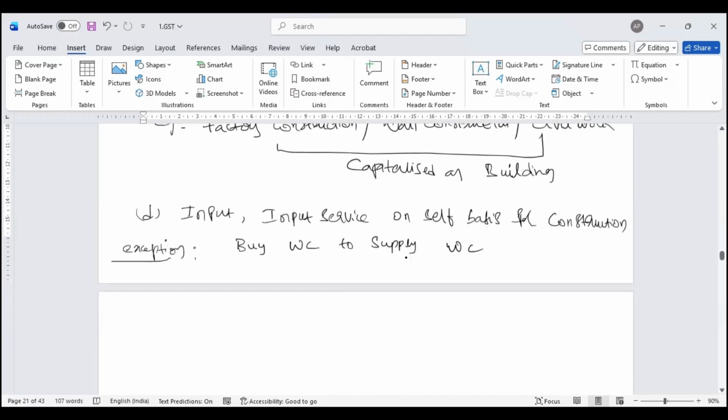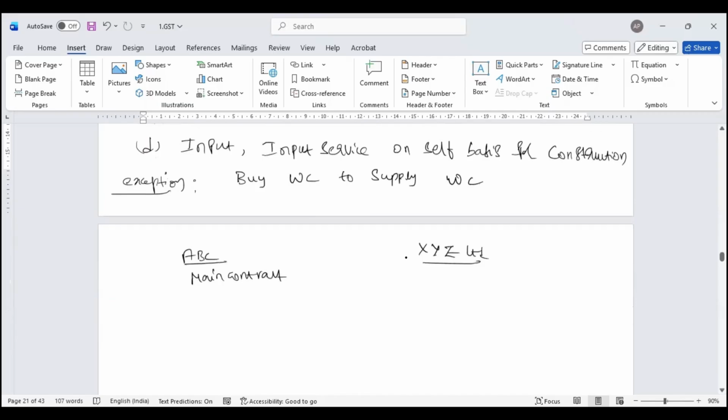Like, for example, say ABC happens to be a main contractor, and there's a company called XYZ Limited. XYZ Limited wants a building to be constructed. This building, they have given as work to ABC.